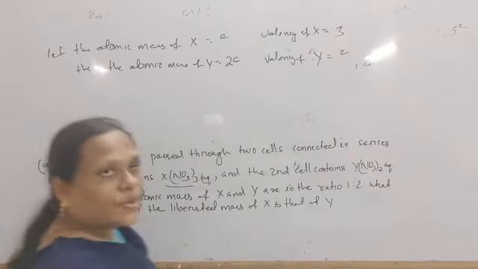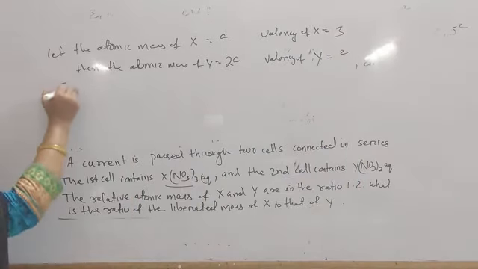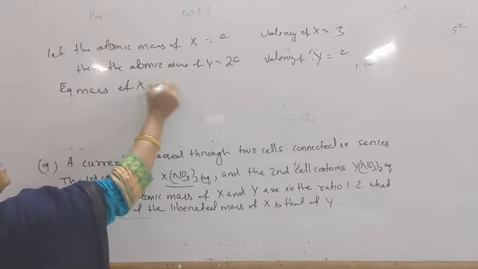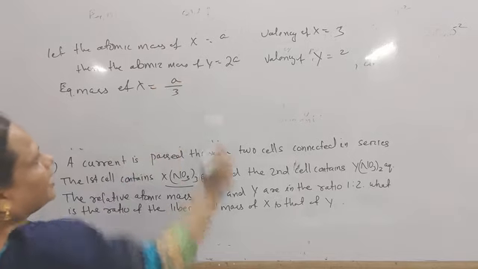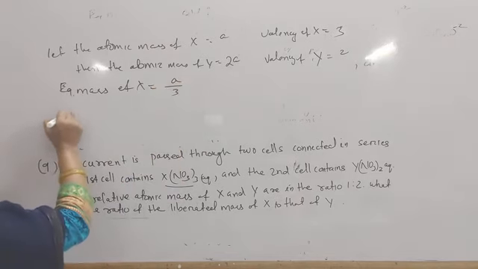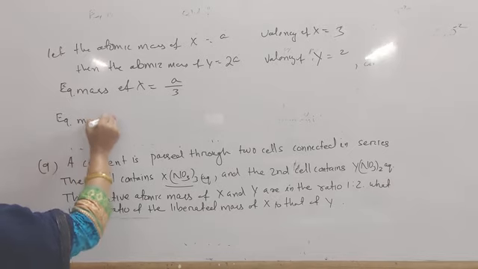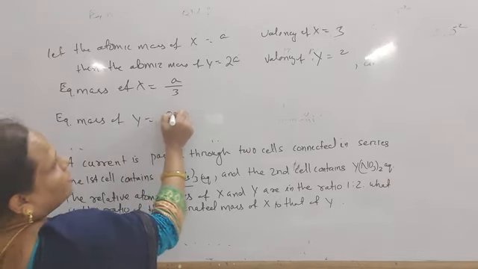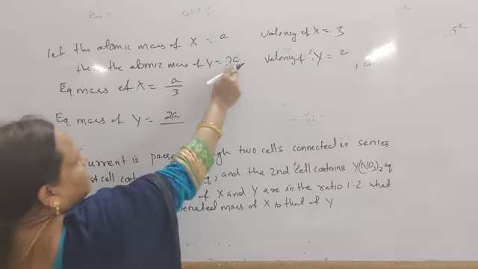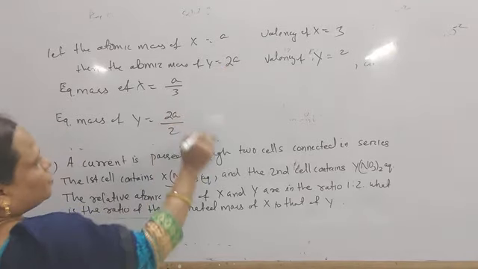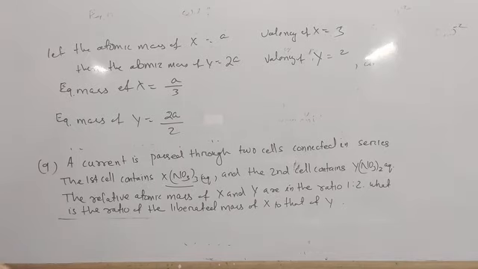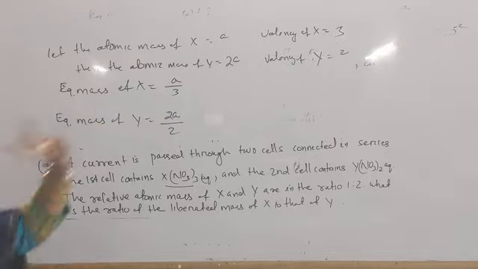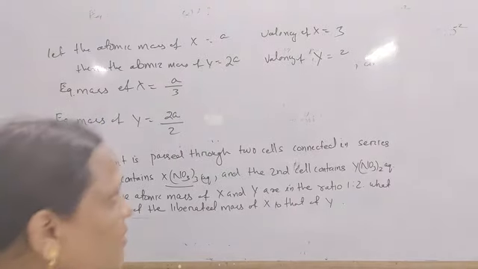Okay. Next, what is the equivalent mass? Equivalent mass of X is equal to A by 3, and equivalent mass of Y is equal to 2A by 2, the atomic mass is 2A and valency 2. So this is the equivalent mass of Y, this is the equivalent mass of X. What is the second law?